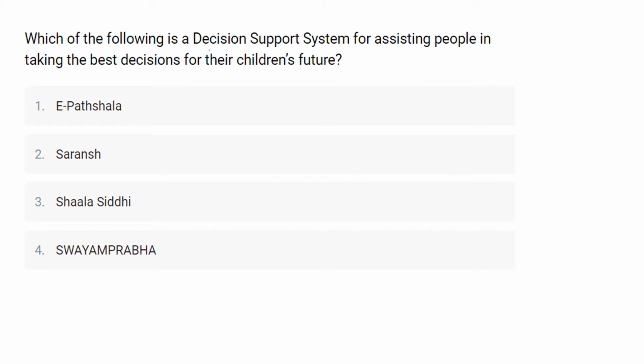Which of the following is the decision support system for assisting the people in taking the best decision for their children's future? So read the question carefully, understand the question first. Here they have given you 4 different options. The first option is e-Pathshala, second one is Saransh, third option is Shala Siddhi, and the last option is Swayam Prabha.